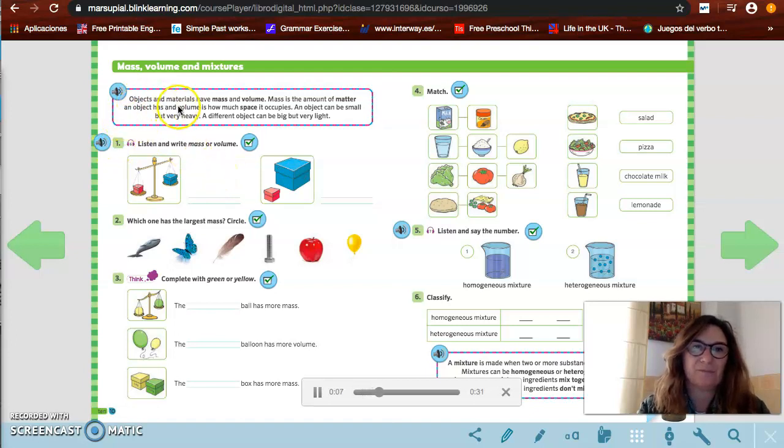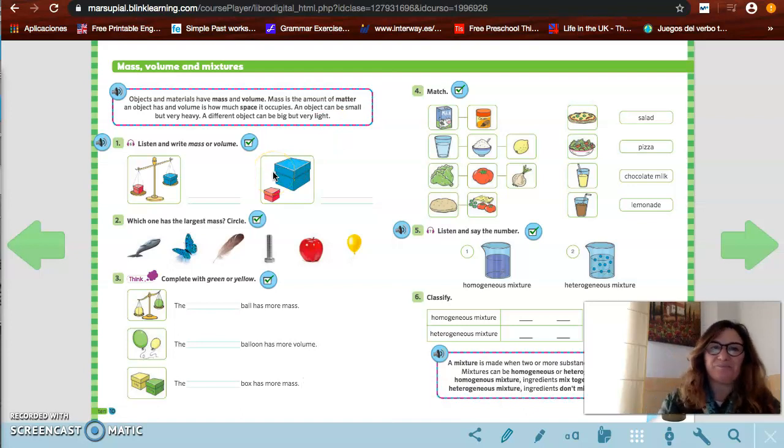Objects and materials have mass and volume. Mass is the amount of matter an object has, and volume is how much space it occupies. An object can be small but very heavy. A different object can be big but very light.